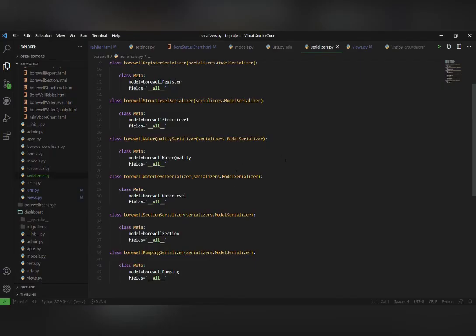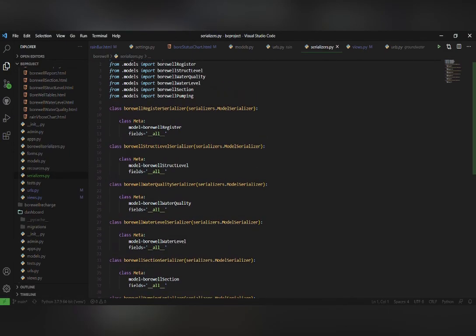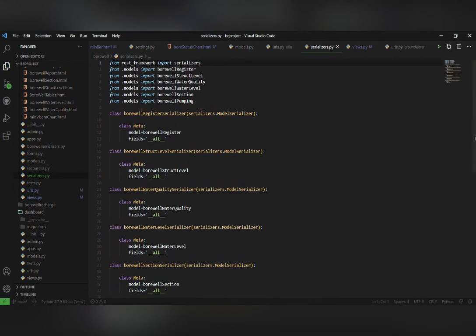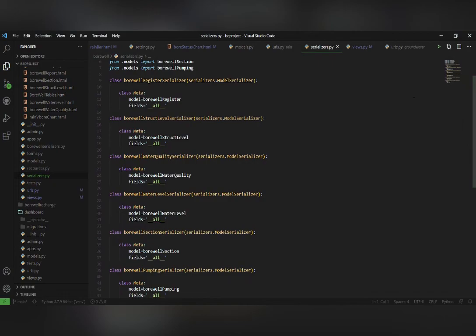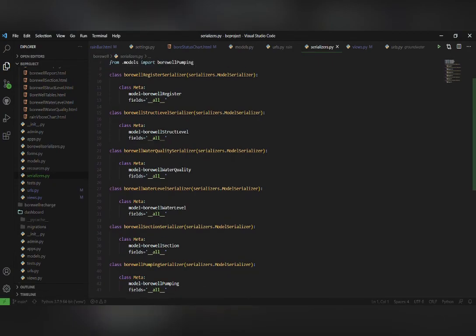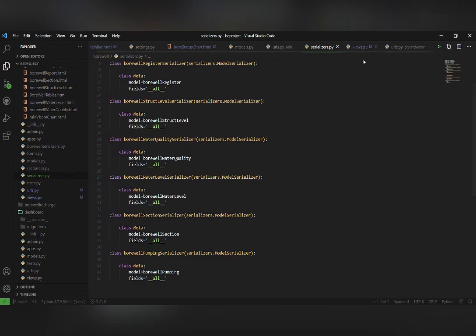Okay, so this is a little of our code. As you can see, the APIs are made using serializers. So what do serializers do? Serializers convert the data from our database into JSON format, which is readable by other apps. Each of these serializers are made separately for each of the views. So let's see the views.